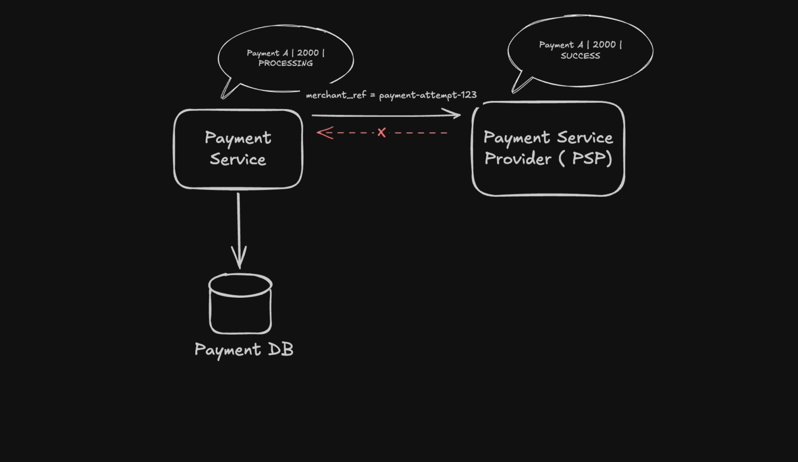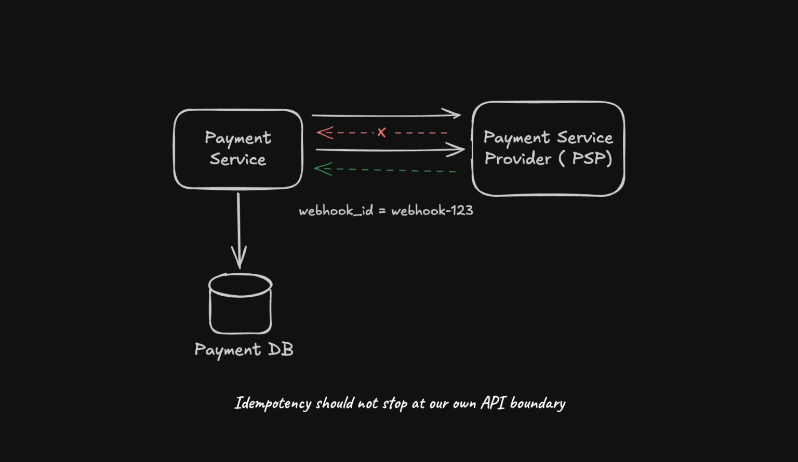In that case, our system can query the provider using the payment reference ID, or it can wait for an asynchronous status update via the webhook. And later, a reconciliation process can compare our internal payment record with the provider's record and repair any mismatch. The most important principle being, idempotency should not stop at our own API boundary. Every place where a retry can happen needs its own strategy.